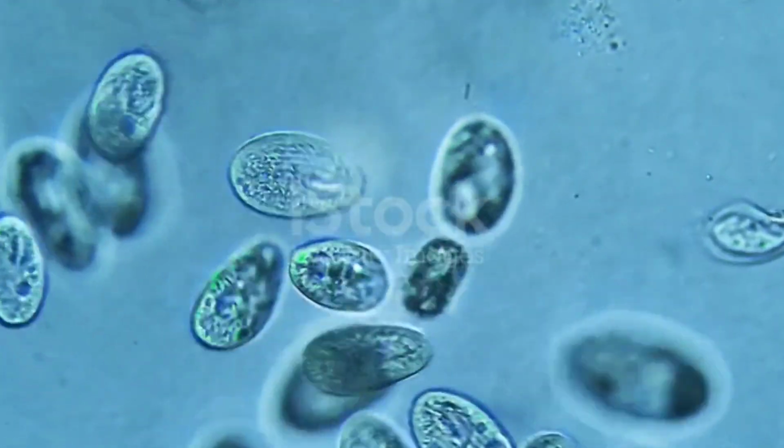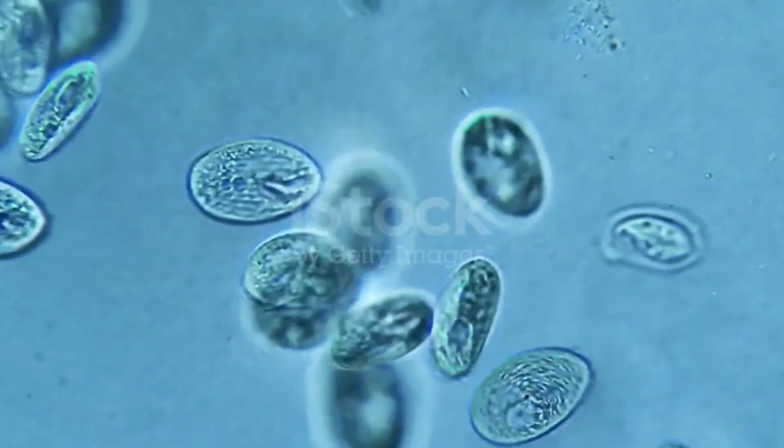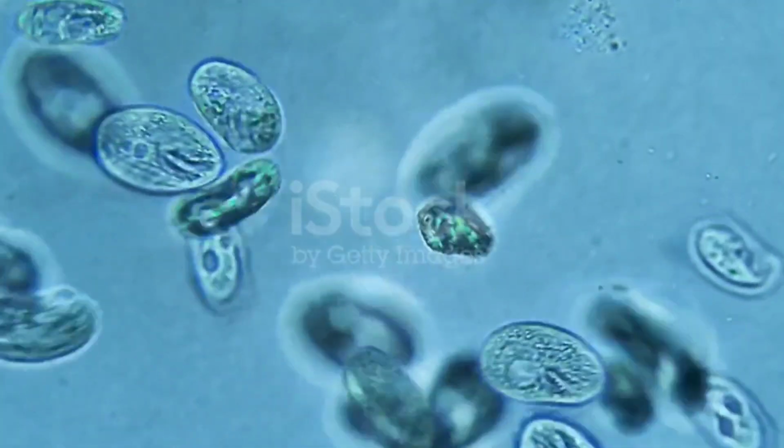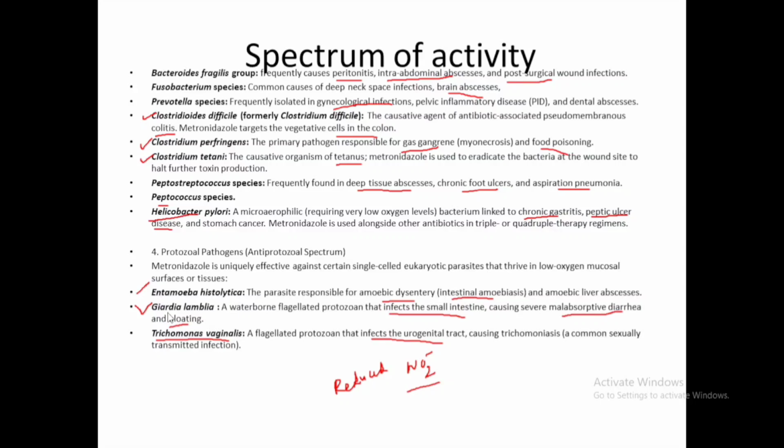So it can cause amoebic dysentery and diarrhea problem. Next is Giardia lamblia. This protozoa is responsible for infecting the small intestine. Especially it can cause severe malabsorptive diarrhea and bloating. This parasite shows susceptibility to the drug.